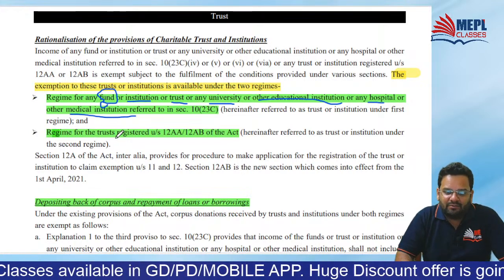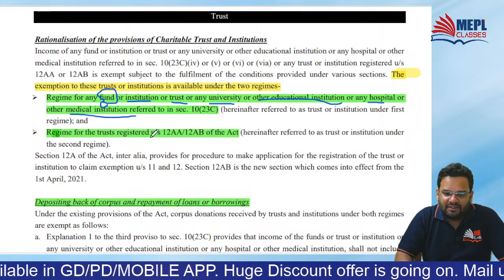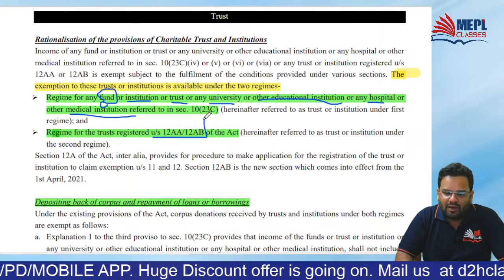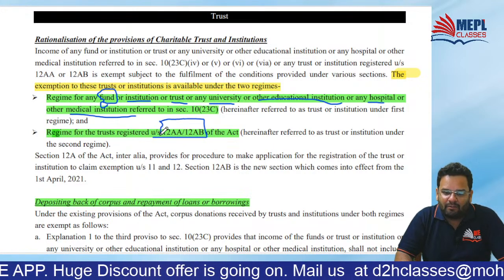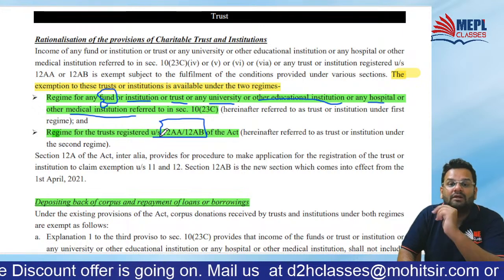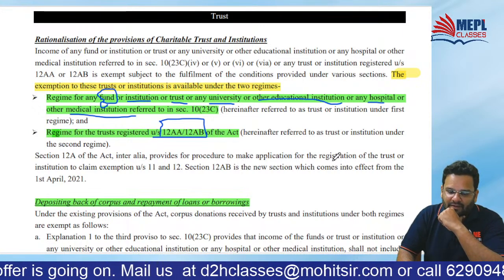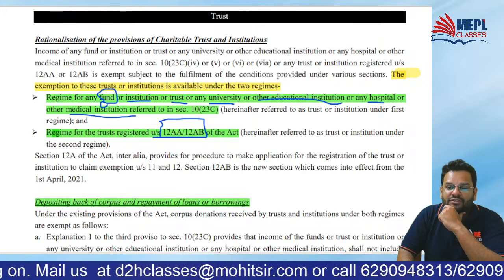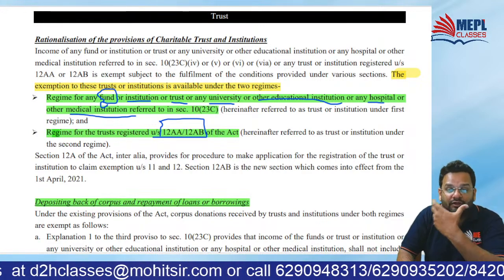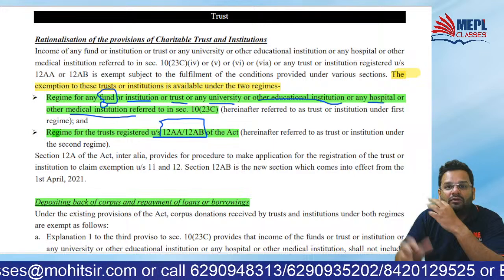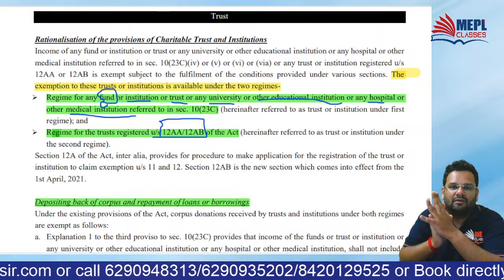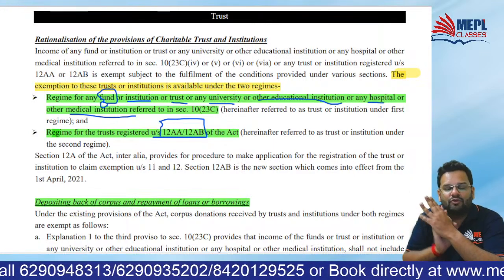And the second is the regime for the trust registered under 12AA, 12AB. 12AA, 12AB means I am talking about charitable trusts. So wherever I talk about the first regime, I will be talking about such institutions, funds, universities.